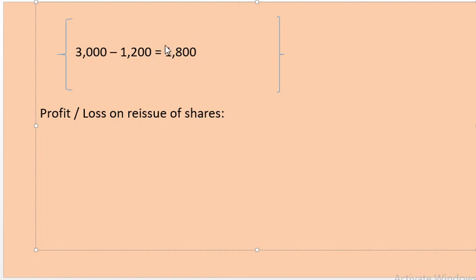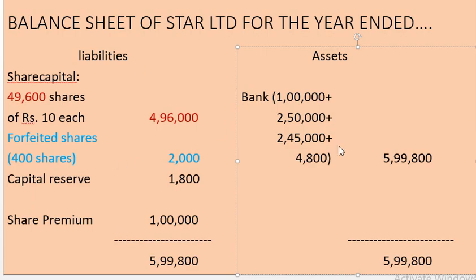So, for that we are going to draft a journal. The journal is nothing but forfeited shares account debit to capital reserve account, 1800. So, this is the balance sheet of Star Limited. Share capital, 49,600 shares of 10 each, so 4,96,000. This is the forfeited shares. Within the bracket I have written 400 shares.